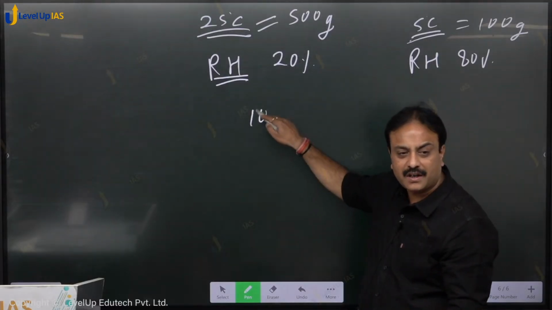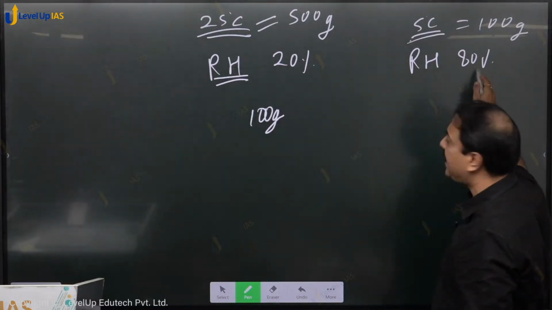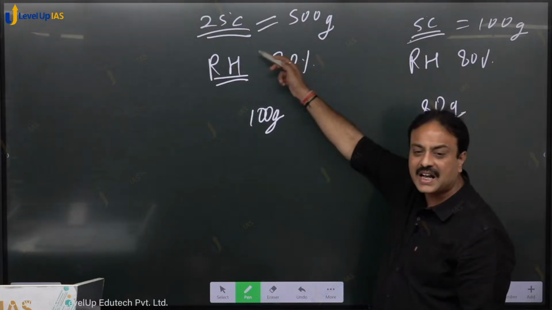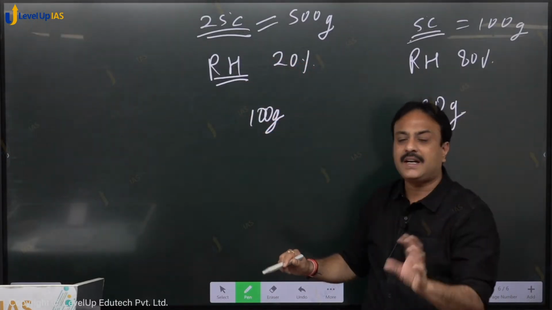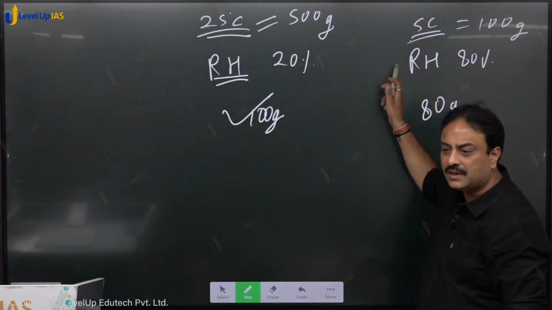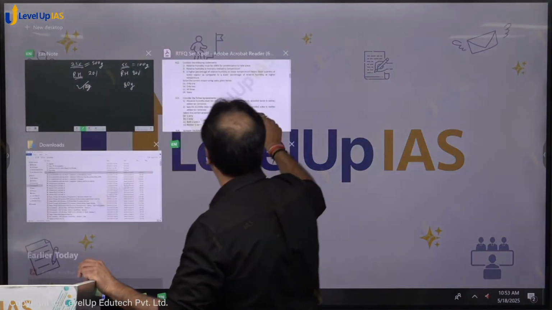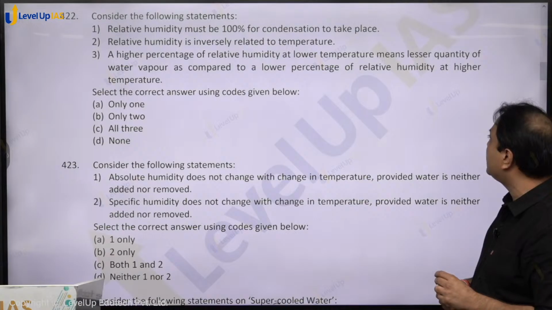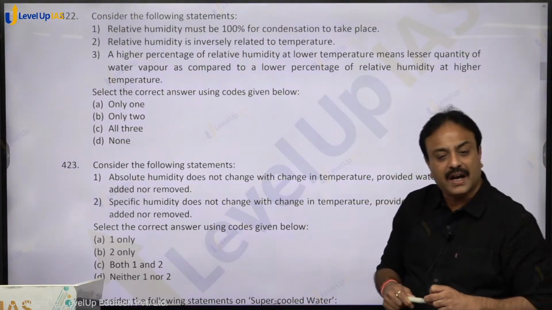So how much? 100 grams, 20% of 500. Here it is 80%, 80% of 100, how much? 80 grams. So even at higher temperature, less relative humidity may have higher total humidity content as compared to this one. Are you getting that? So higher percentage of relative humidity at lower temperature means lesser quantity of water vapor as compared to lower percentage of relative humidity at higher temperature.